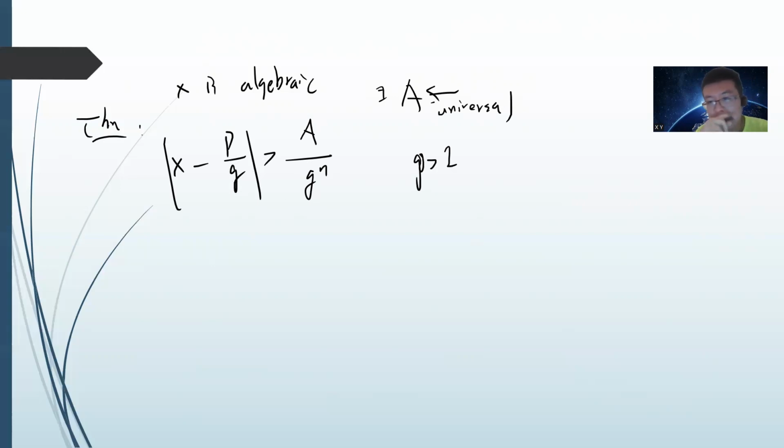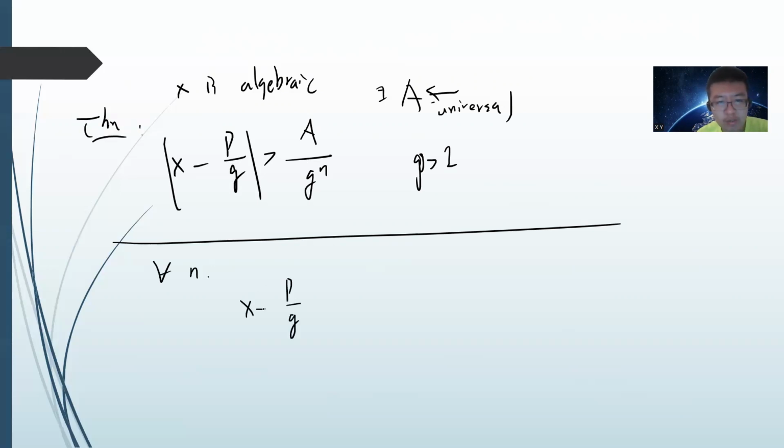But my definition for the Liouville number says that for every n, I can always find p and q such that this is less than or equal to a divided by q to the n. So for every n, I can always find p, q such that it is bounded by arbitrary n.